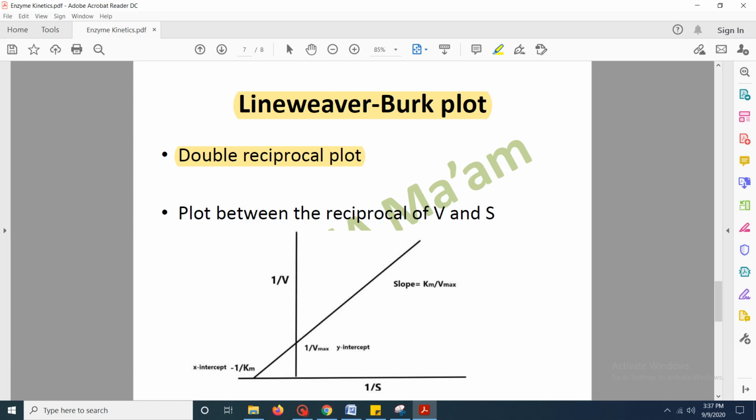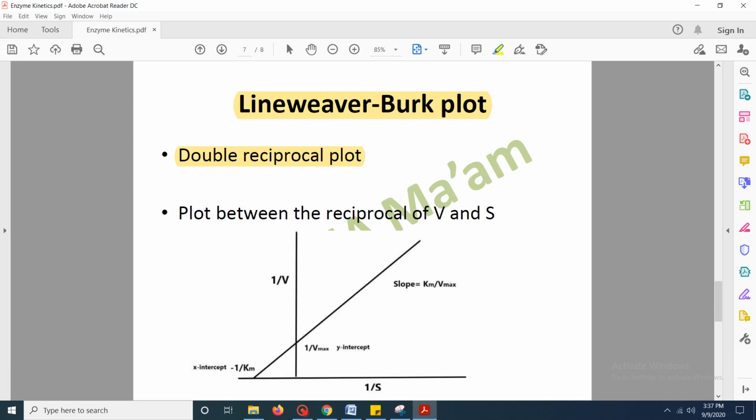Here you can see that it is the plot between the reciprocal of the reaction velocity and the reciprocal of the substrate concentration. By taking reciprocals of these values, we get a straight line, so this is also known as a straight line plot.